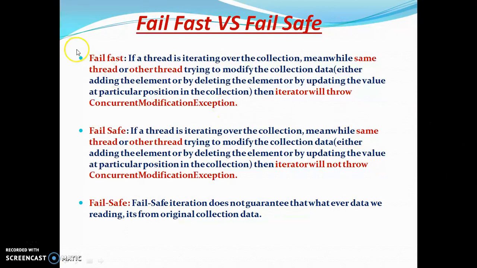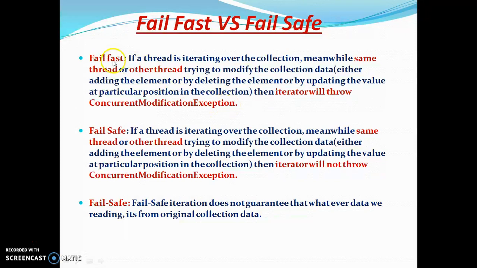So here we see fail fast. This is the definition of fail fast. It's going to help us understand what fail fast is. If a thread is iterating over the collection, meanwhile the same thread or another thread tries to modify the collection object either by adding an element or deleting an element, then the iterator will throw a concurrent modification exception.